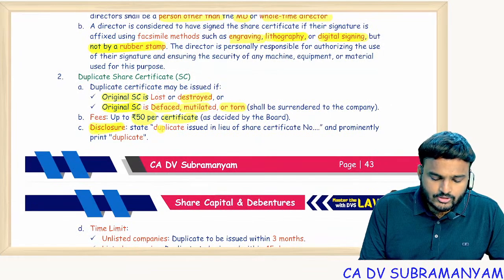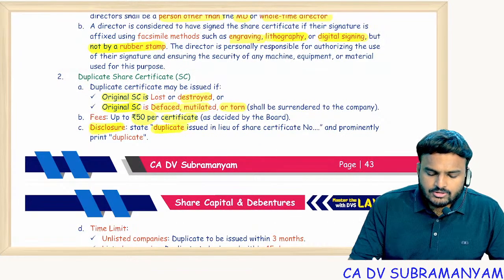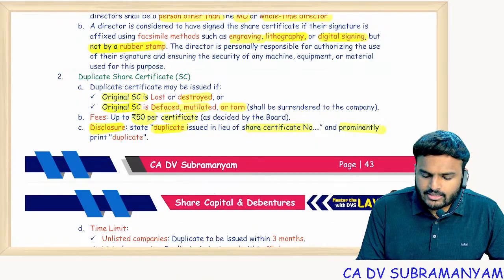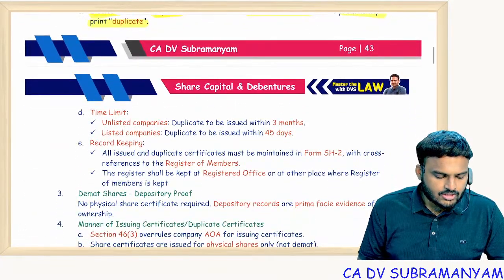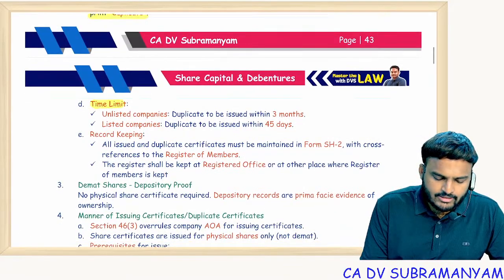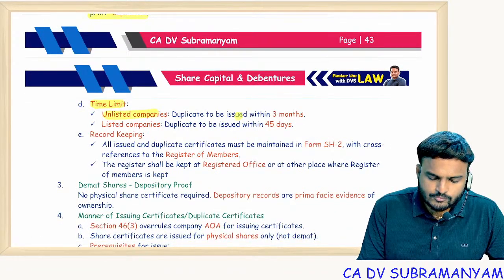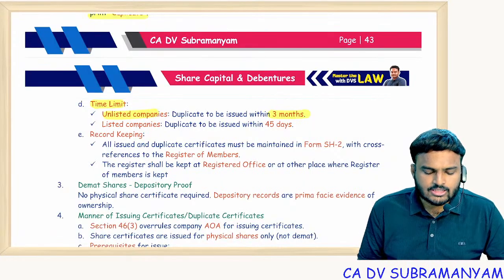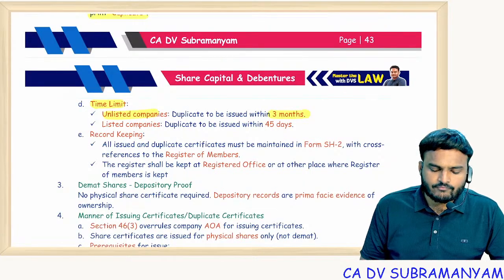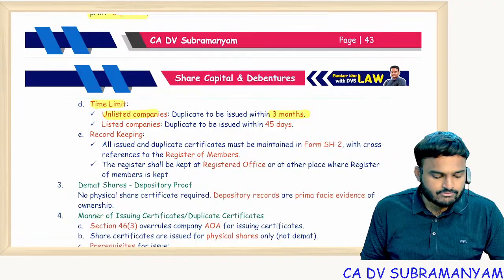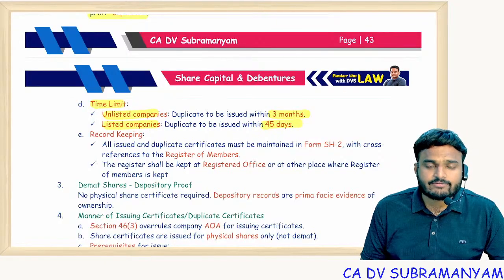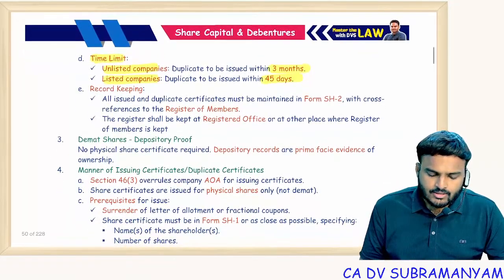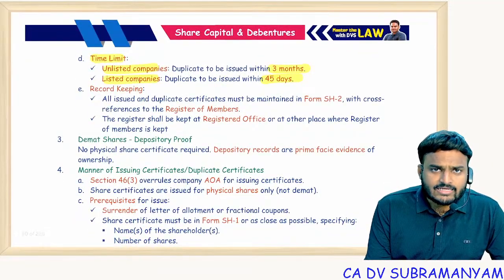Disclosures. So disclosure on the share certificate: duplicate issued in lieu of share certificate number, and prominently print it as a duplicate share certificate for identification. Next one, time limit. Unlisted companies, duplicate to be issued within 3 months. So if you have applied for a share certificate of an unlisted company, that certificate must be given within 3 months. If it is a listed company, duplicate to be issued within 45 days of filing application.